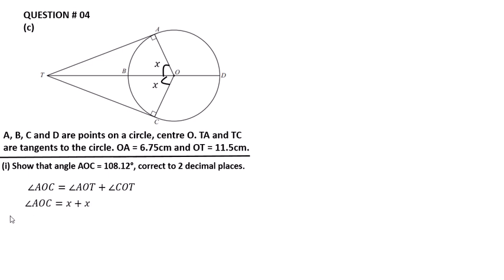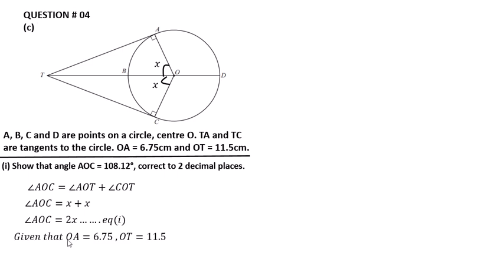So angle AOC is equal to angle AOT, which we let be X, plus angle COT, which is also X. So X plus X is equal to 2X. This is equation number 1.